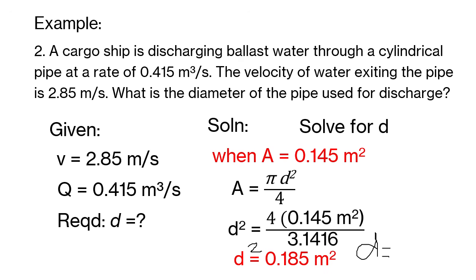So get the square root of 0.185, we get 0.43 meters. Therefore, we say that the diameter is 0.43 meters.